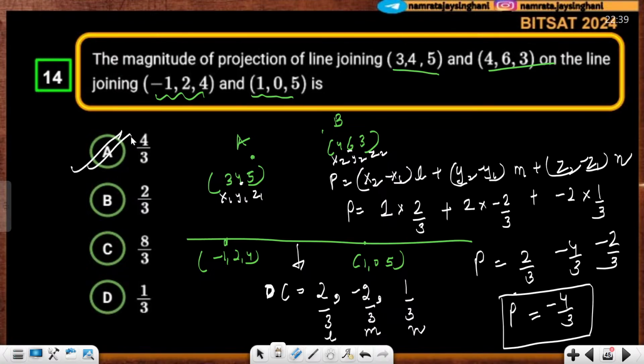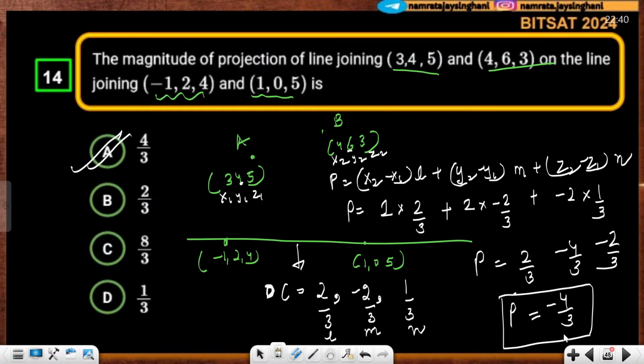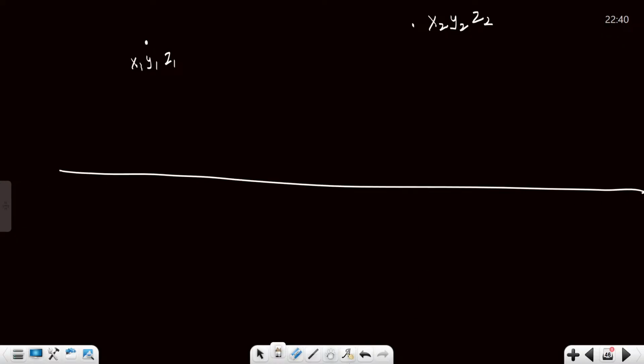Okay, so projection will be actually plus 4 by 3. Yes, everybody getting it? Projection is minus 4 by 3, but it is going to give you plus 4 by 3, okay? Let me show you the solution. Solution is slightly different over here. So yes, this is the final solution. So what is the formula? What is the concept? See, if this is x1, y1, z1, this is x2, y2, z2, and this is the line, you are taking projection on this line.